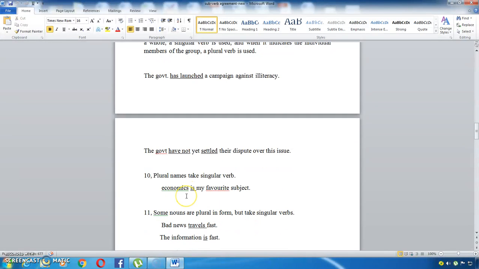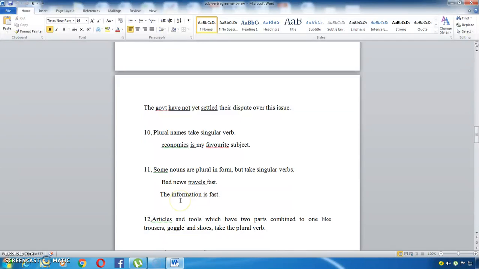And you might have studied physics, economics, statistics, some nouns ending with an S sound. Though they look like plurals, they are singular, so they have to take the singular verb form. Economics is my favorite subject. You are not supposed to say "economics are my favorite subject." Some nouns seem to be plural. For example, news. There's a word like news. Actually, when you hear this, you may think it is a plural noun. But actually, it is a combination of north, east, west, and south, right? It's a singular one.